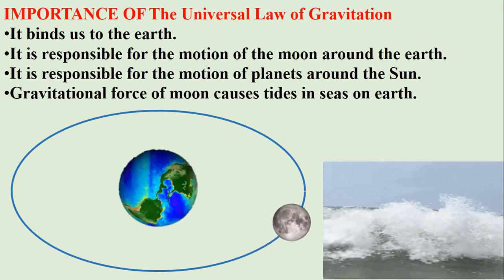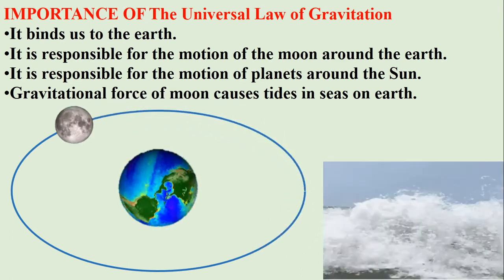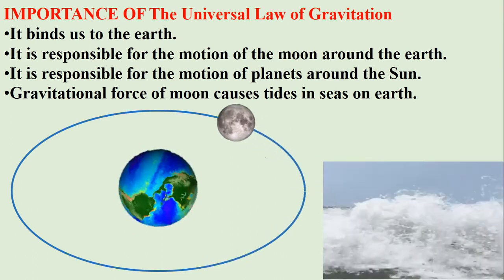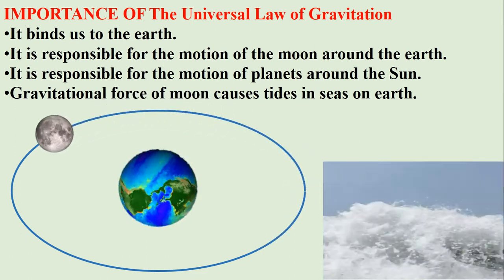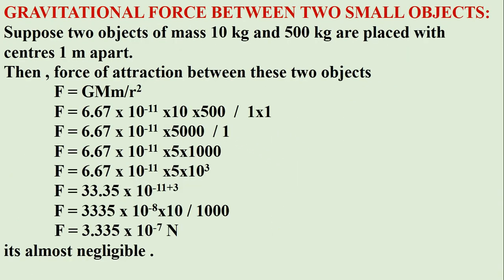Even the tide which comes in seas on the earth is due to the gravitational force applied by the moon on the water. Now, if the gravitational force works between all objects, then why can't we observe it? It depends upon the magnitude of the gravitational force.